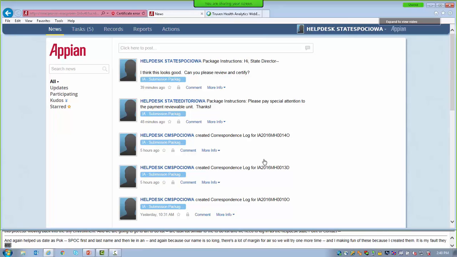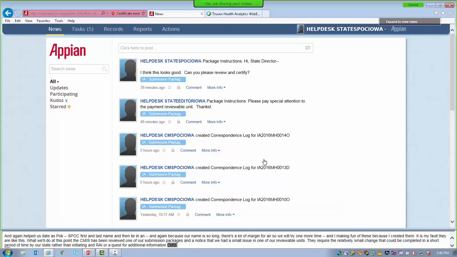Let's assume at this point that CMS had been reviewing one of our official submission packages, and they noticed that we had a small issue in one of our reviewable units. It required a relatively small change that could be completed in a short period of time by our state. Rather than initiating an RAI, or request for additional information, CMS submits a clarification. This sends the package back to the state and offers you, as the state, the opportunity to respond to the request. Again, this would be considered an unlock in MMDL, and it does not stop the 90-day clock.